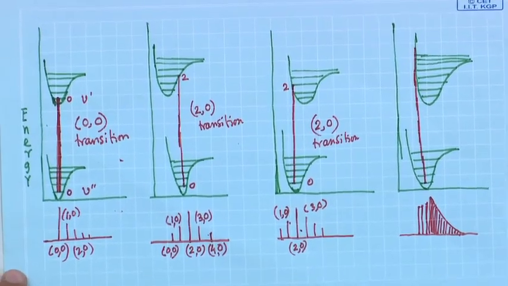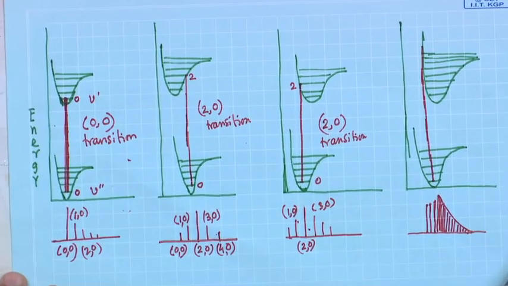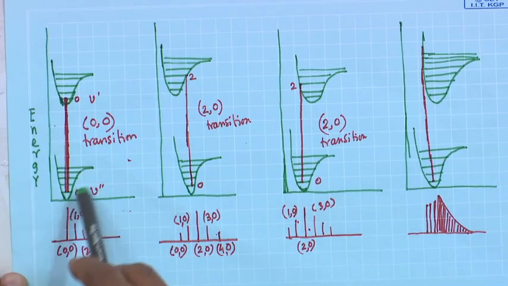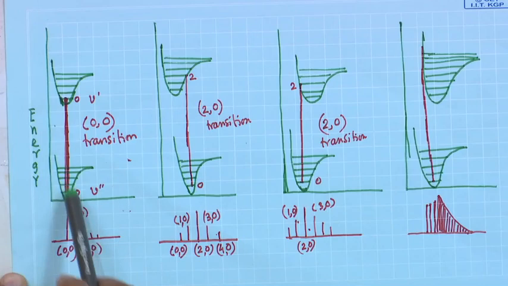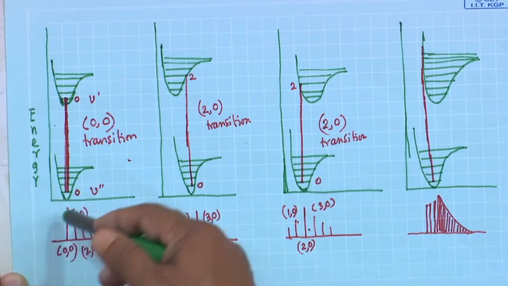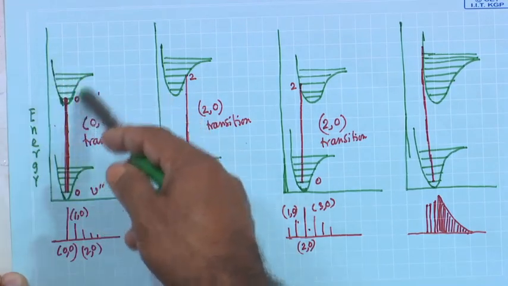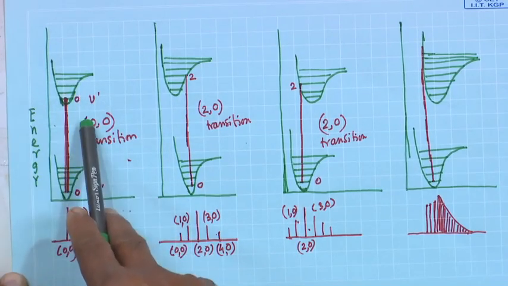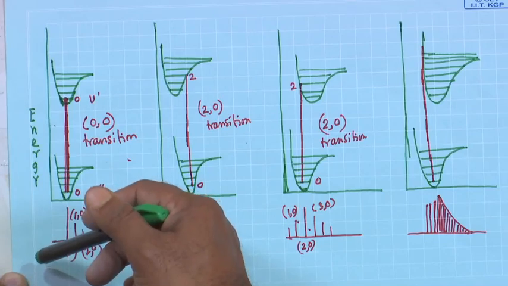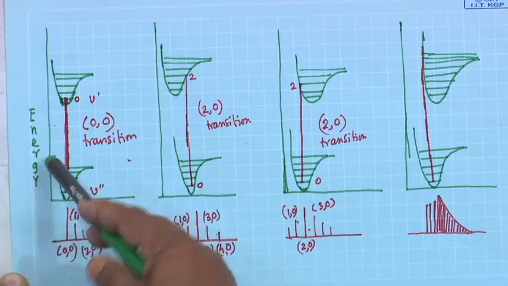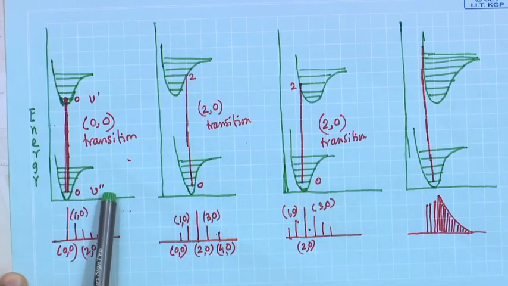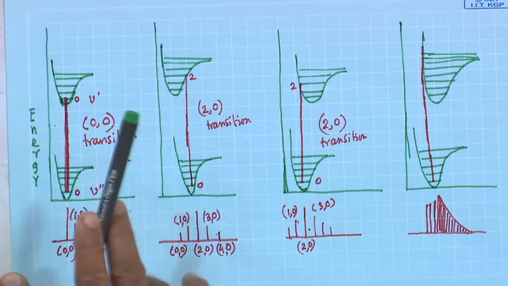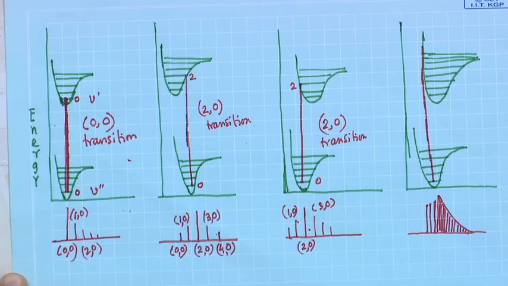So, here we have considered this configuration. This is one electronic state and its corresponding vibrational states, and this is another excited electronic state and its corresponding vibrational states. Now, during electronic transition there will not be a change of internuclear distance.